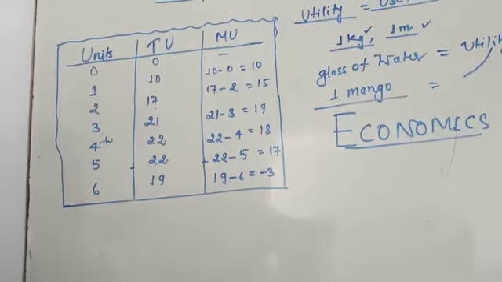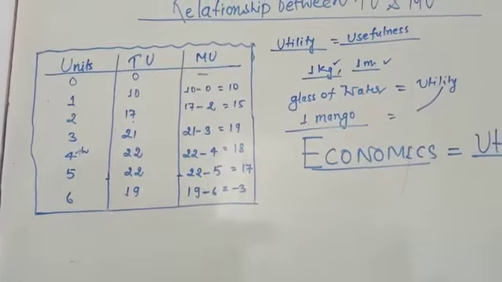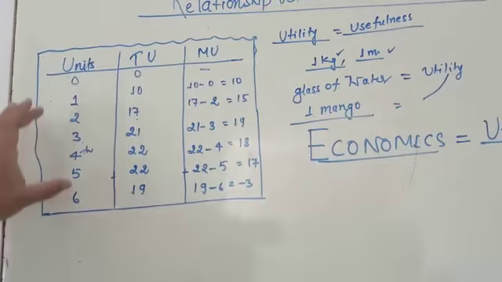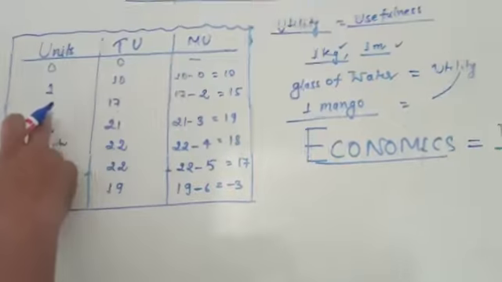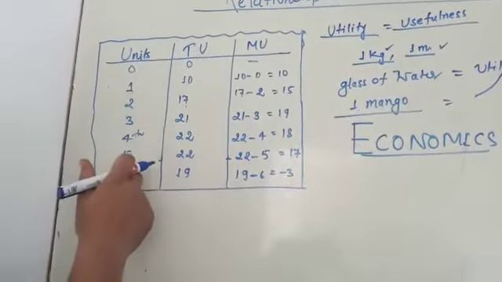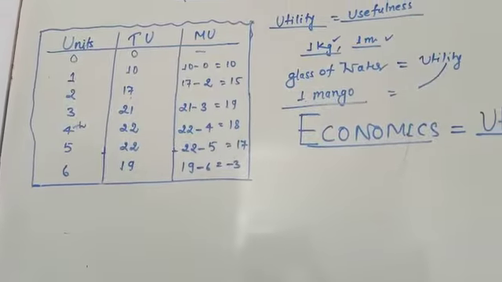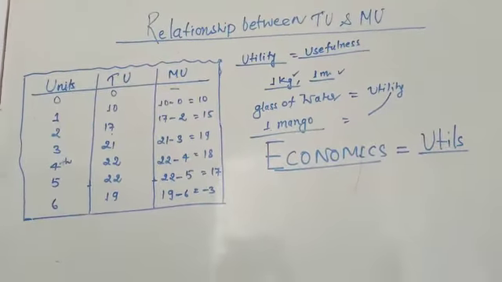What about the sixth? The total utility is going to decrease, because you keep adding to your consumption. Firstly it increases, and after that it decreases.